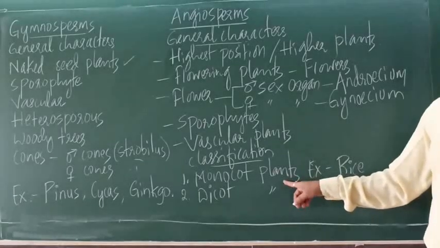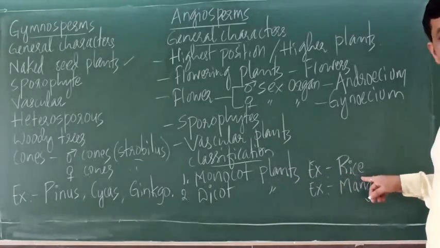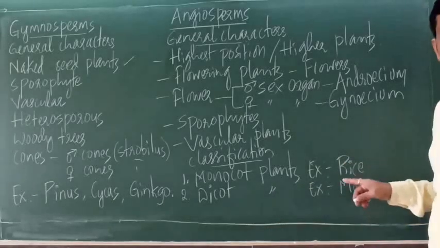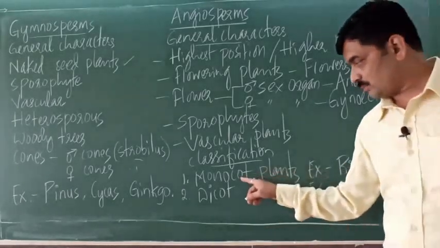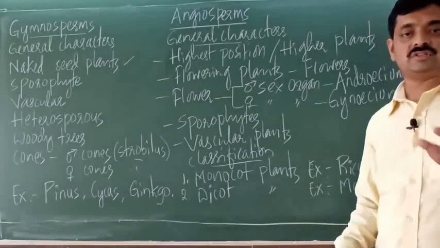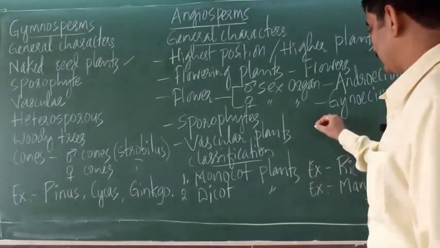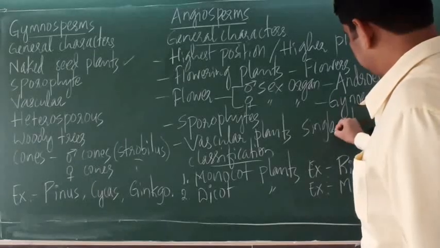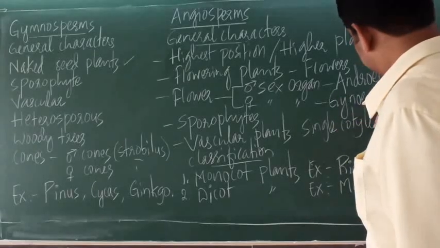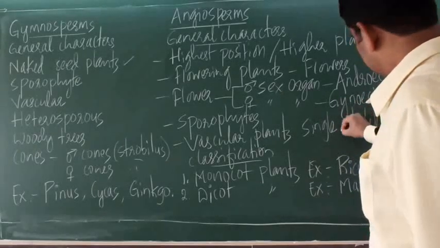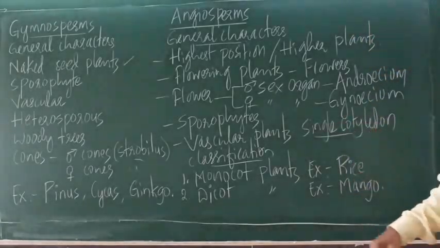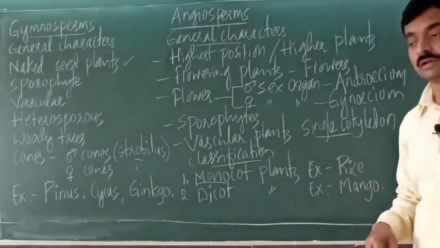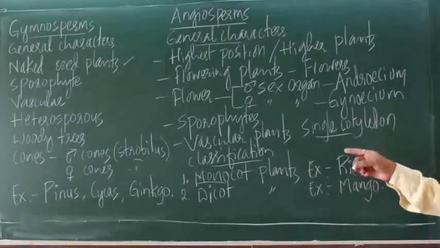The example of monocot plant is rice. The example of dicot plant is mango. Now here they are called monocot because they have a single cotyledon. Mono means one, single. Cot indicates cotyledon.